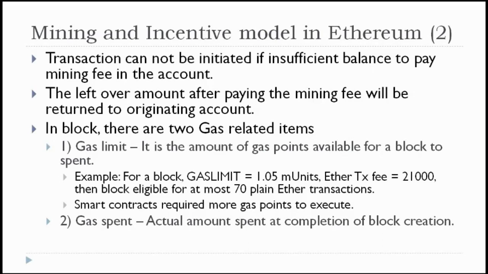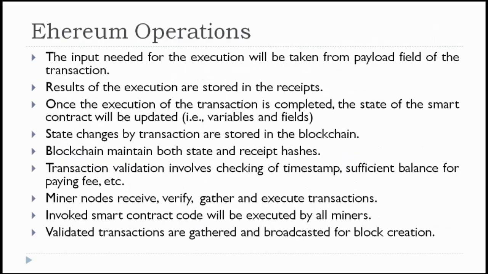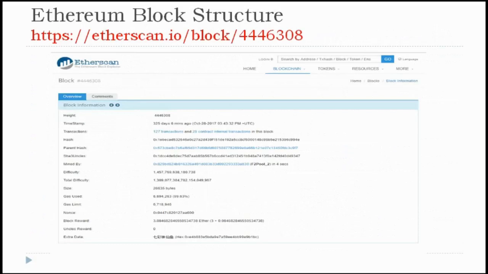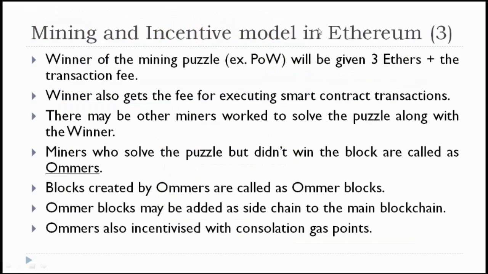This also we have seen pictorially, and also via going to the Etherscan website. Here we have seen around 127 transactions were fitted in one block, which is block number 4446308. Next is the mining and incentive model in Ethereum. It's a continuation of the previous slide.